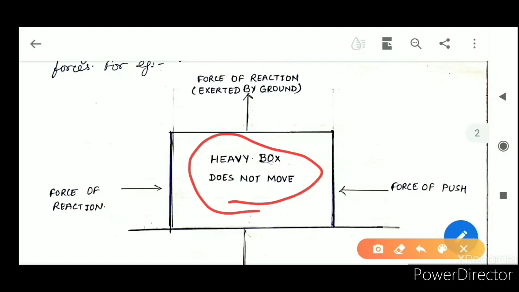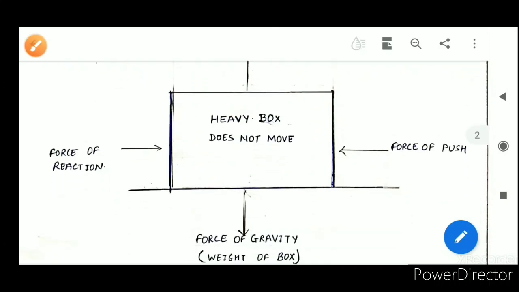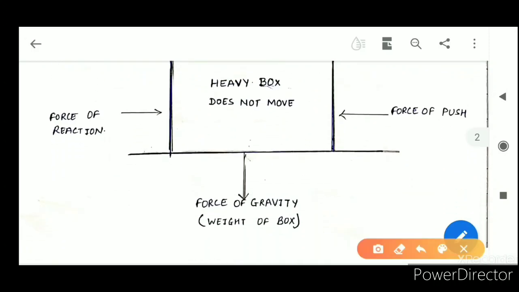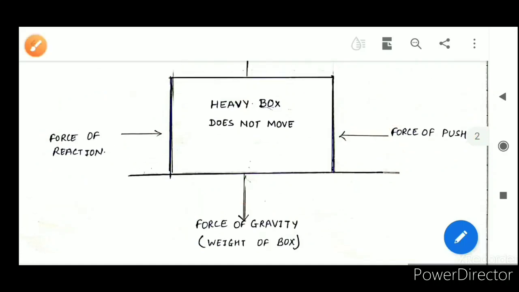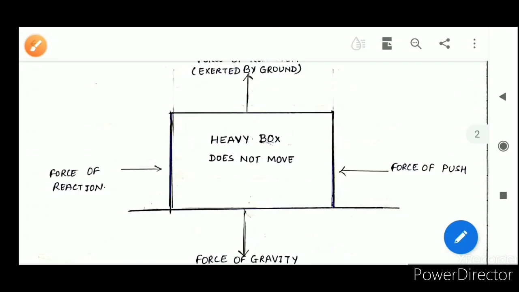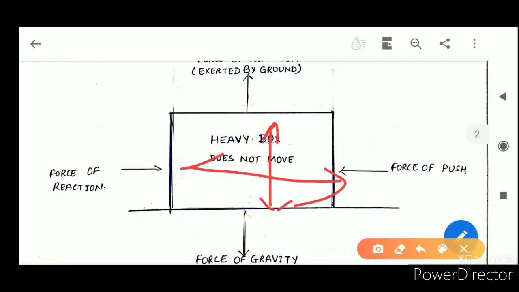Here, see, due to the mass of the box, a force of reaction is there. Now the force of gravity is there, then the force of push is there, we are trying to push the box, and a force of reaction is there, that is the frictional force. So what we see here is the box is not moving at all. This is due to the balance between the upward and downward forces and the forward and backward forces. So the net resultant of the force here is 0.